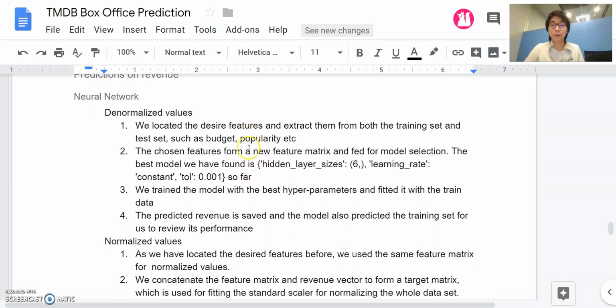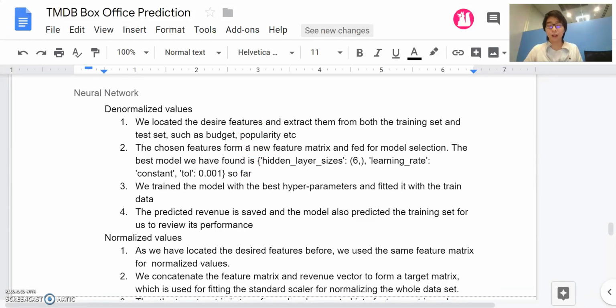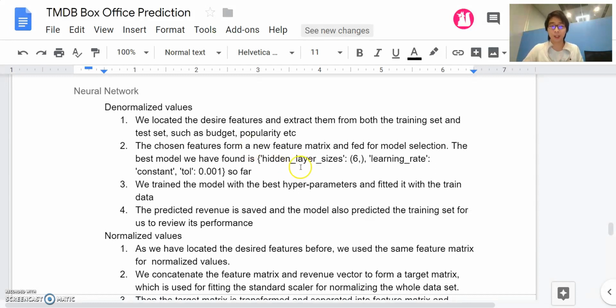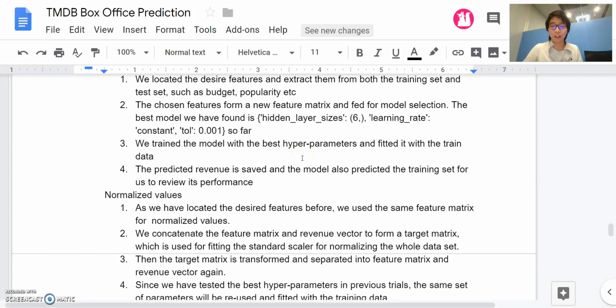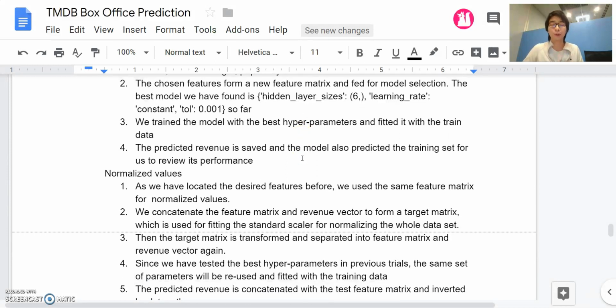For example, in neural network, how we do the denormalized value, the real value, is that we first locate our desired features using the dependency we said earlier, and then we have the chosen features as a feature matrix, and then we use grid search to search for the best hyperparameters we can have, and then we do testing upon it, and then we retrieve our predictions.